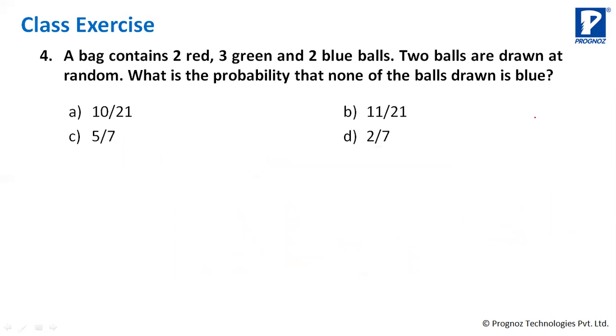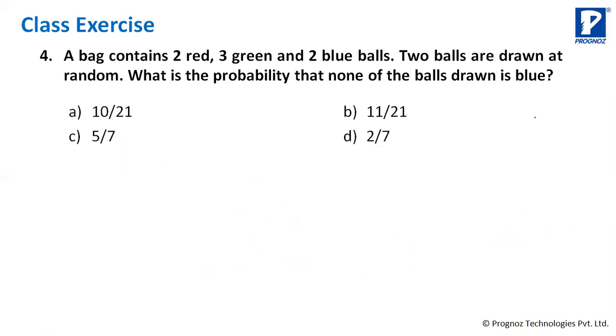Okay, so let's do this. A bag contains 2 red, 3 green, and 2 blue balls. 2 balls are drawn at random. What is the probability that none of the balls drawn is blue?